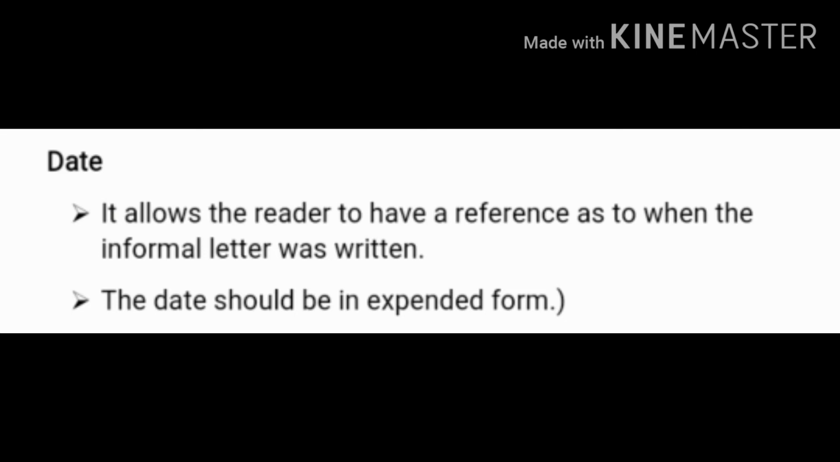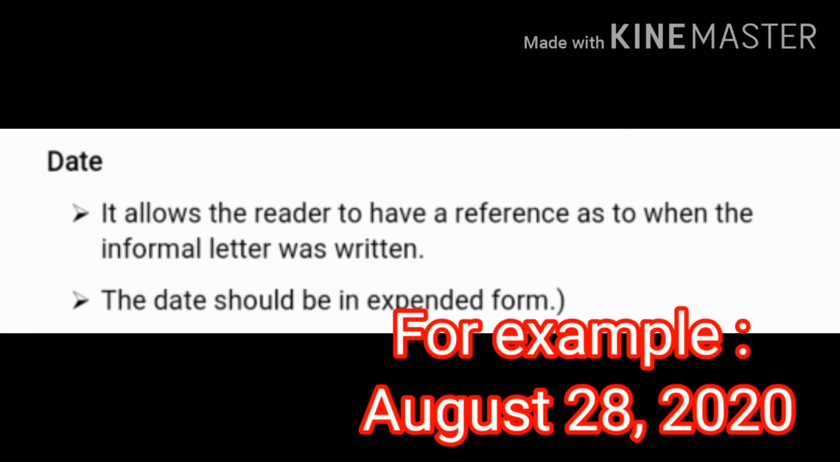So students, next thing what you have to write after the address: after writing the address, you have to leave one line. Then you have to write a date. Why do we write the date? We write the date so that when the receiver reads the letter, he or she can know when this letter was written, and the date should be in expanded form. For example, if I want to write a letter today, I will write today's date, for example, August 28, then put a comma, then the year 2020. This is how you have to write the date.